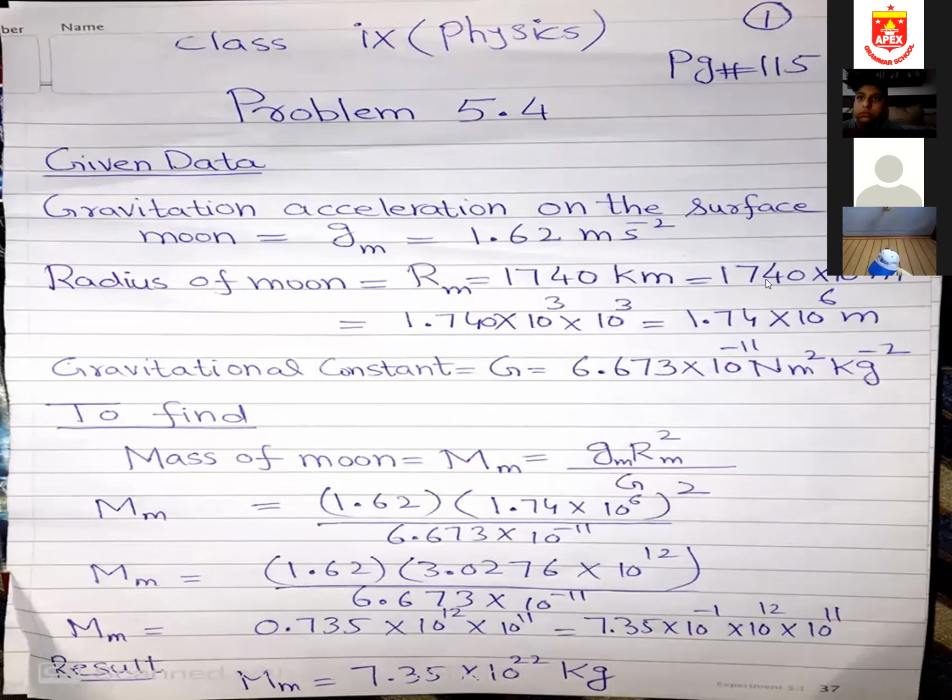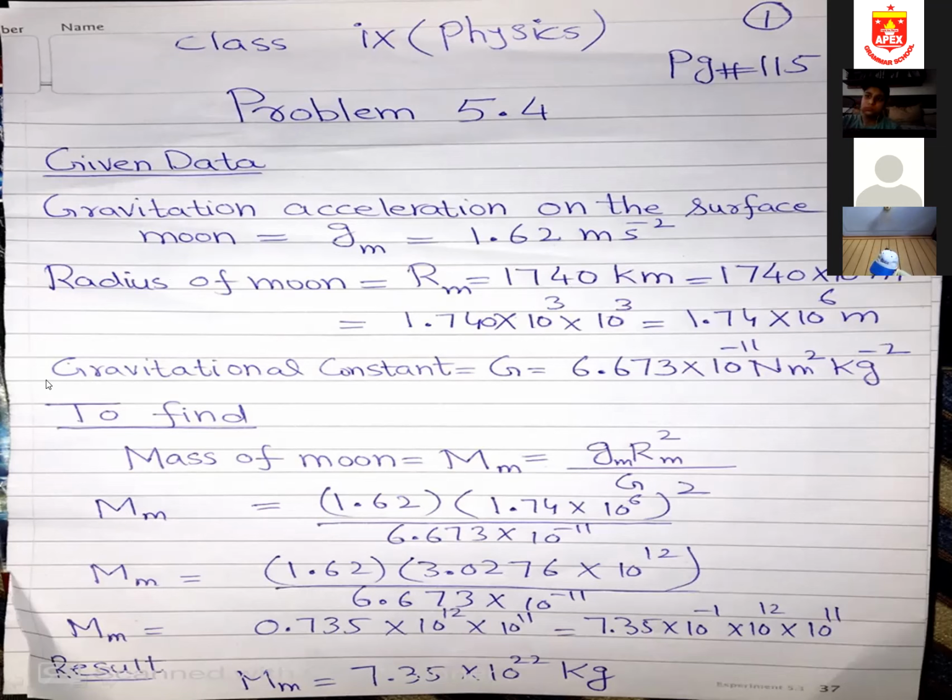If I move from right to left, the power will be positive. So 1.740 into 10 power 3, and this other 10 power 3 is for kilo. When the bases are same, the powers are added, so I write 10 once and 3 plus 3 equals 6. So I have converted this into meter. You know the SI unit of distance is meter, and since radius is a distance, its SI unit is meter.